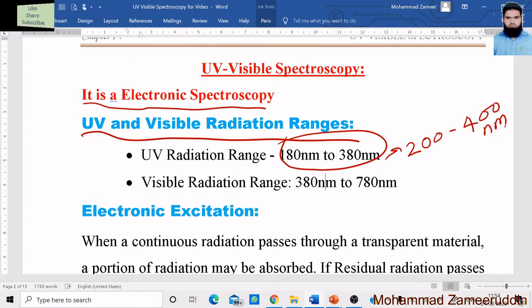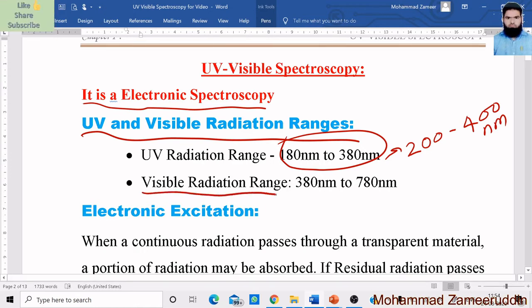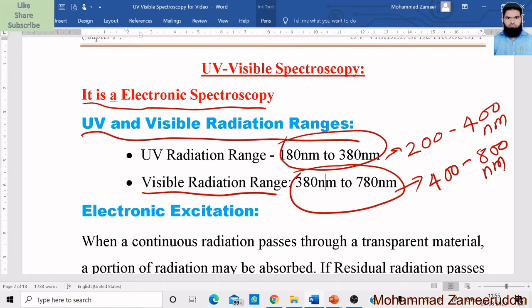So for our easy understanding, we can remember it as 200 to 400. And the visible radiation range starts from 380 nanometer to 780 nanometer. For our convenience, we can remember it as 400 to 800 nanometer. This is also correct. So we can remember it as 200 to 400 for UV radiation and 400 to 800 for visible radiation. So this is the UV and visible radiation.